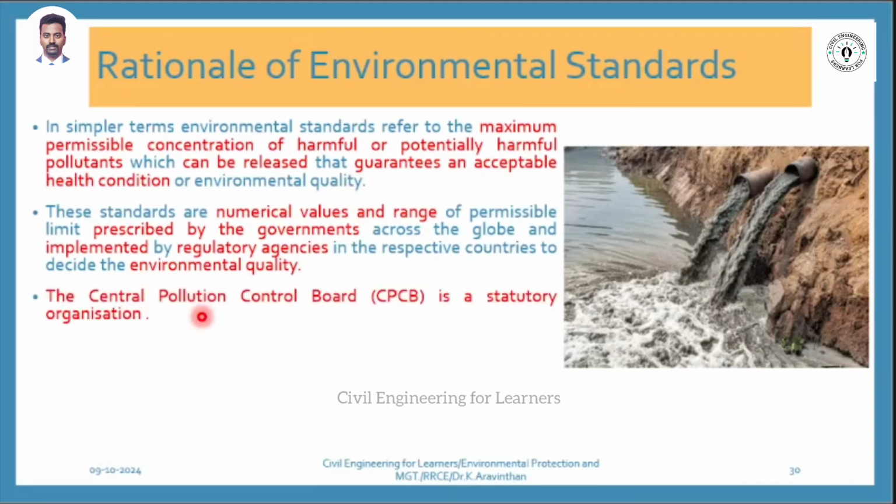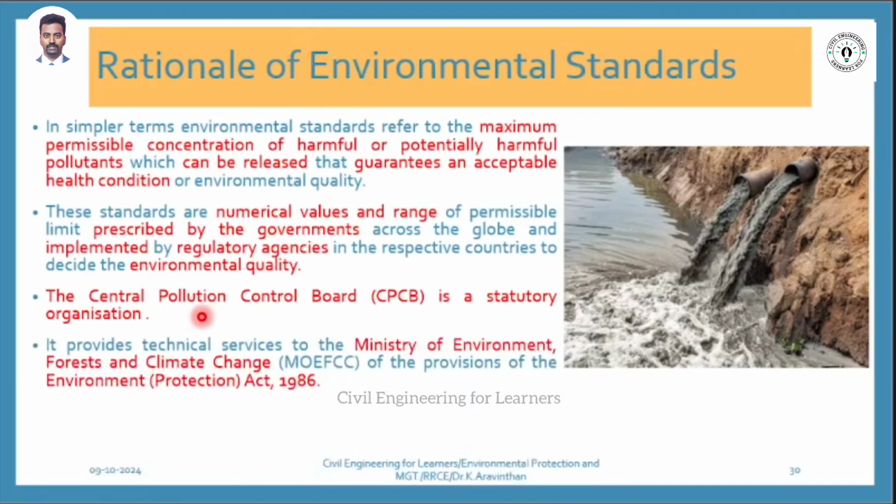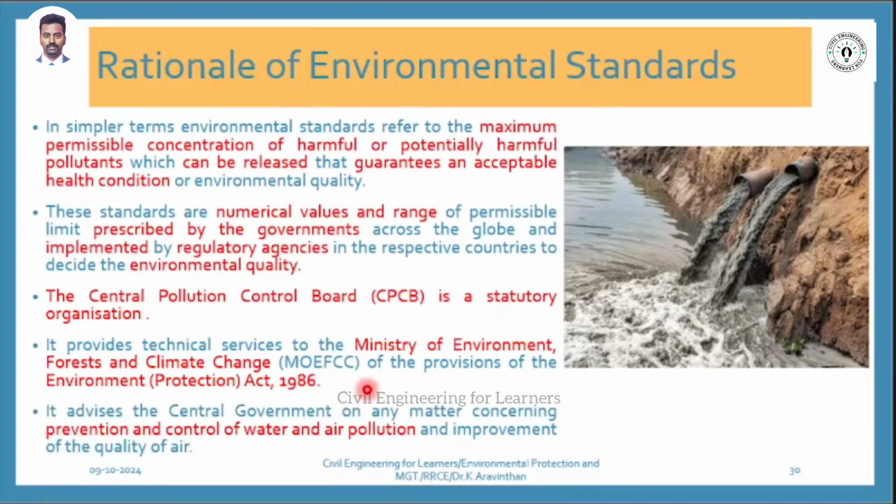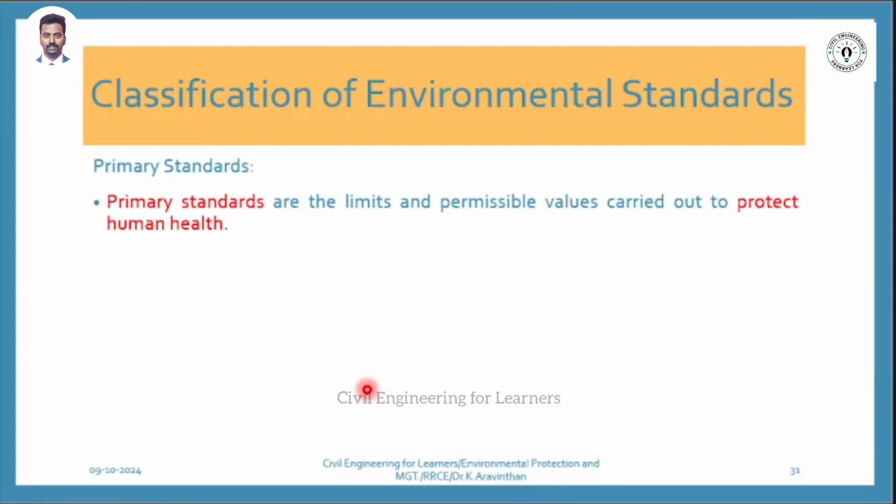Central Pollution Control Board. In India, this is a body in order to rationalize what are the things: water, how water should be, or what is the limit to pollute the land, or what is the limit to pollute the air. They have set the standard for each. Now, this Central Pollution Control Board was established in the year 1986, nearly 38 years ago. So it came into existence and they preserve on water issues.